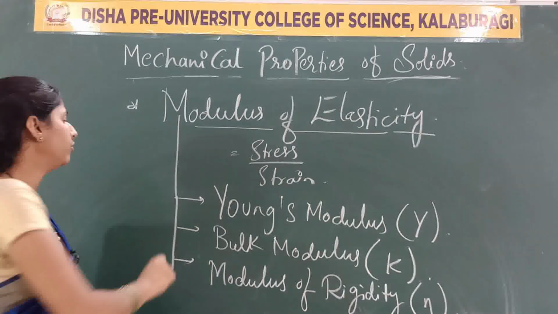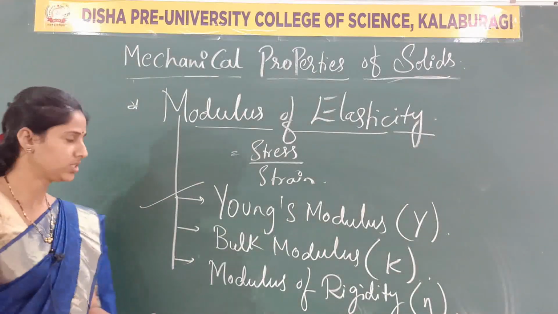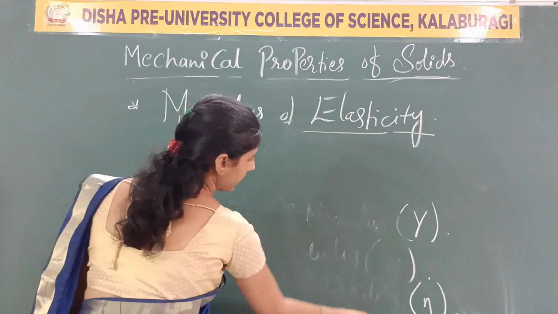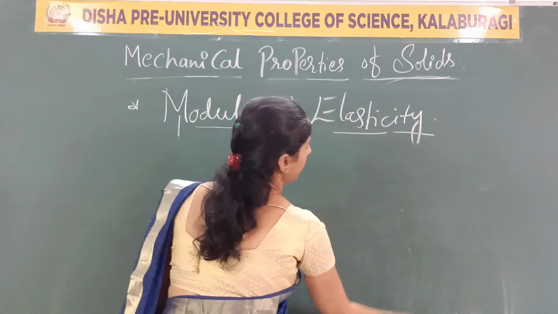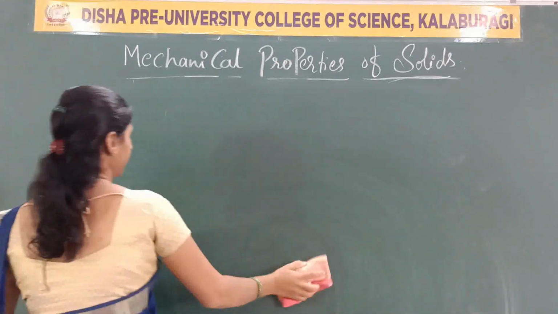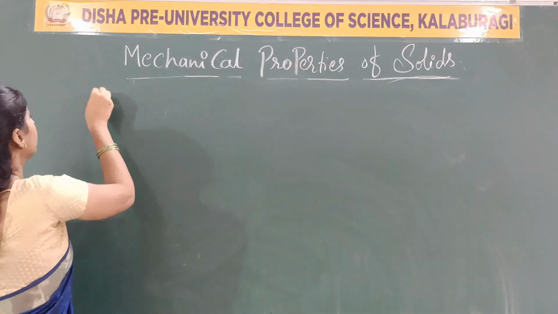Now we move to the first one, that is Young's modulus. These are all the types classified based on the concept of modulus of elasticity.